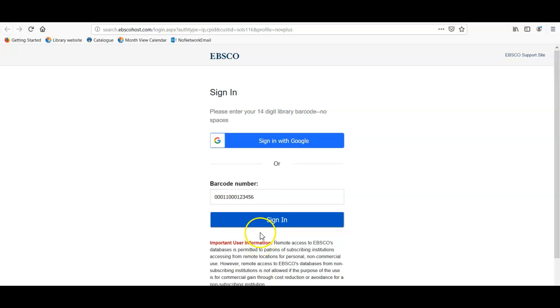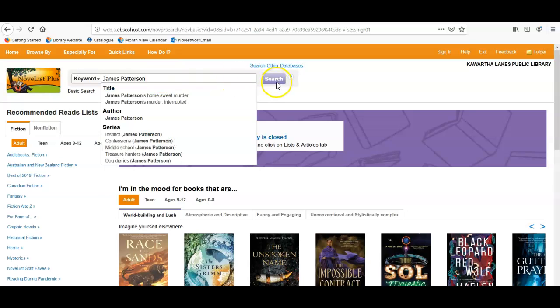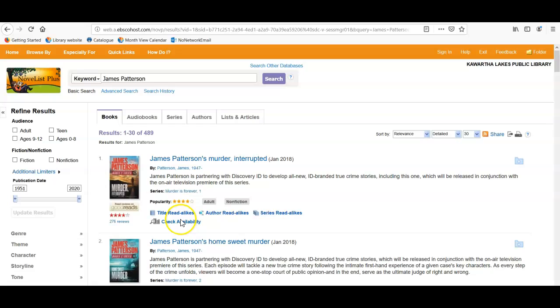Enter in your library card number and click on Sign In. Enter in a favorite author or book in the search bar. NoveList will offer title read-alikes, author read-alikes, and series read-alikes for the author or book that you entered.